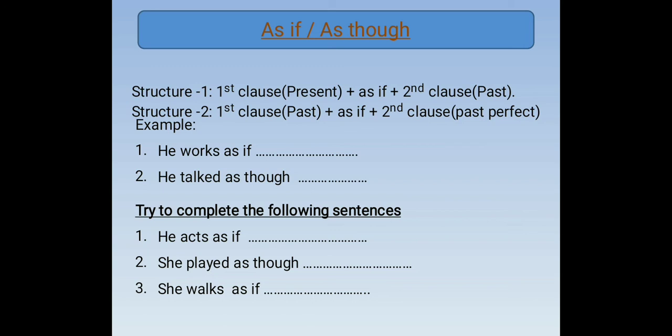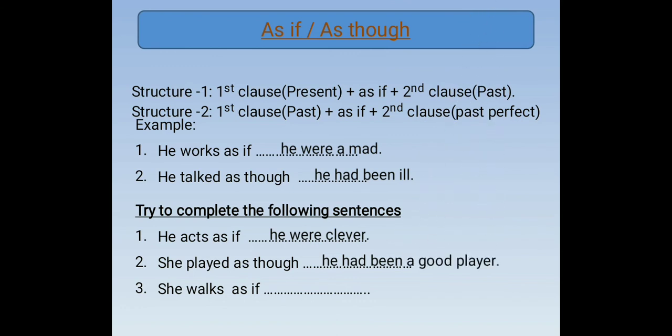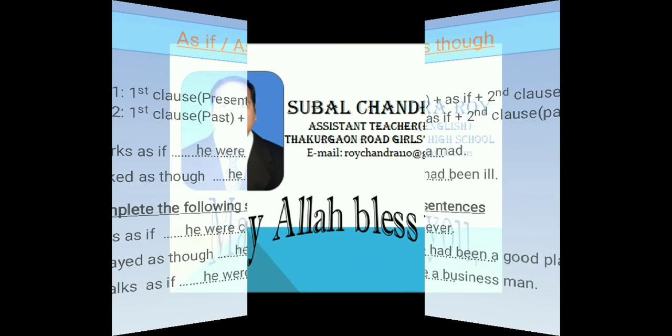He works as if he were a man. He talked as though he had been ill. And he acts as if he were clever. She played as though she had been a good player. She works as if she were a businessman.